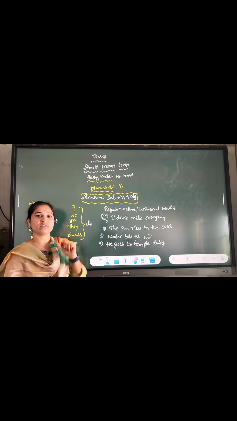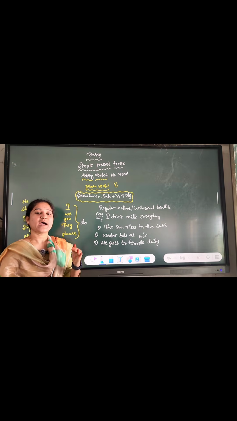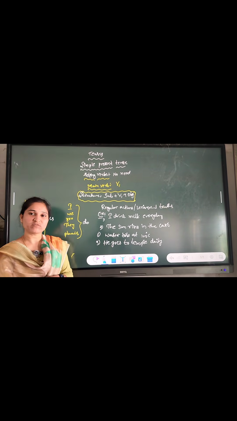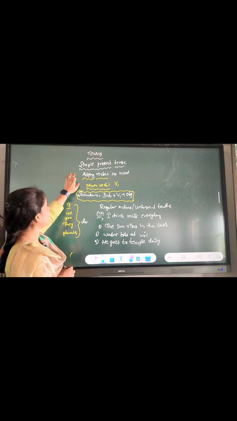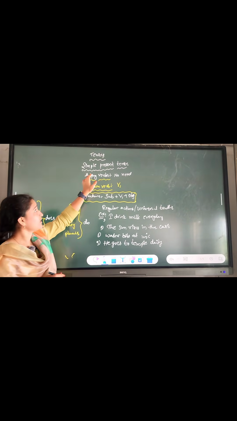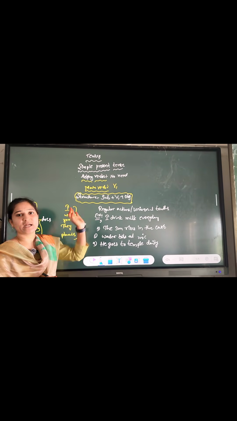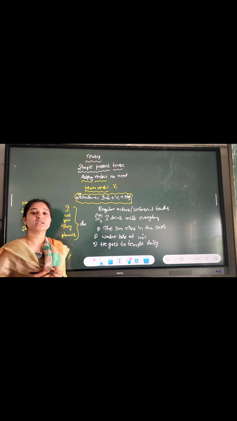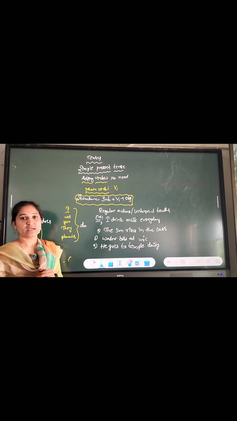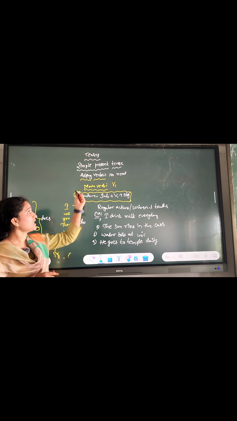Actually, in the present tense we have four types: simple present tense, present continuous tense, present perfect tense and present perfect continuous tense. As a part of that, today I am going to tell you what the simple present tense is. It is a very usual thing which we can apply in our daily life every day, for example for regular actions or habitual actions, for universal truths, and for proverbs also. It is a very useful tense for every human being's life.